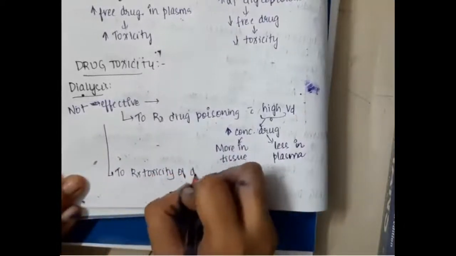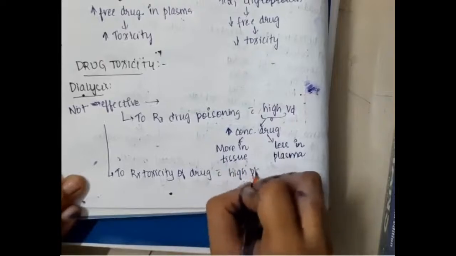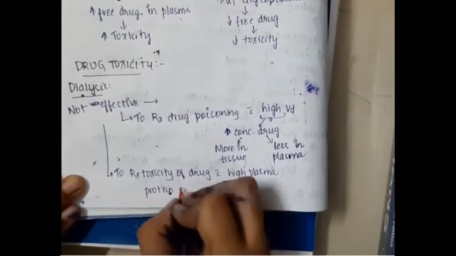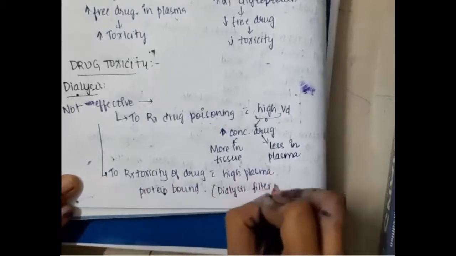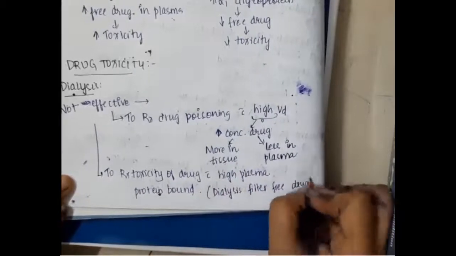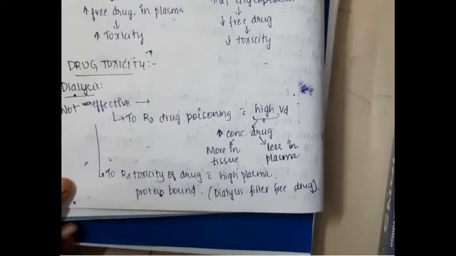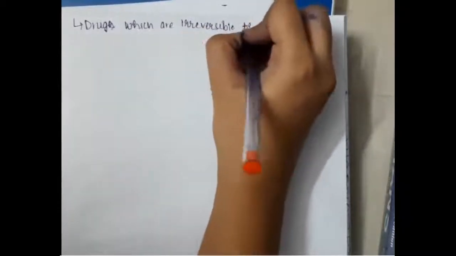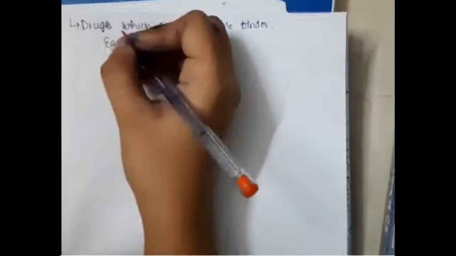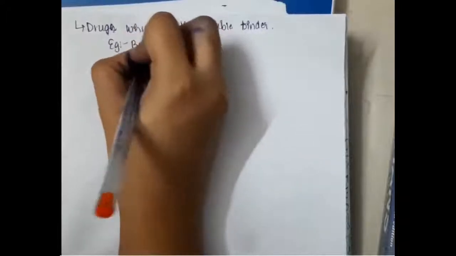And if the toxic drug is highly plasma protein bound, even then dialysis cannot help, because dialysis cannot filter the drug which is bound to the plasma protein. So even in those cases, dialysis is not effective. Dialysis is also not done for drugs which already have an antidote or irreversible binder, because it is easier to give an antidote to the patient with drug toxicity rather than doing a dialysis.